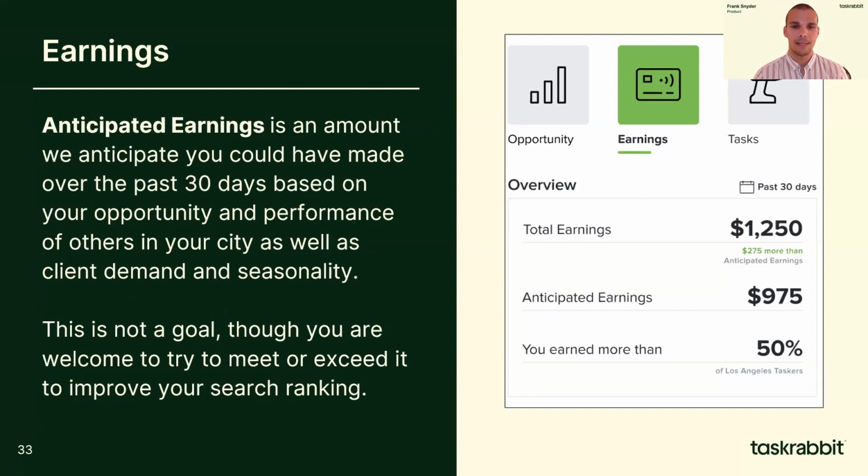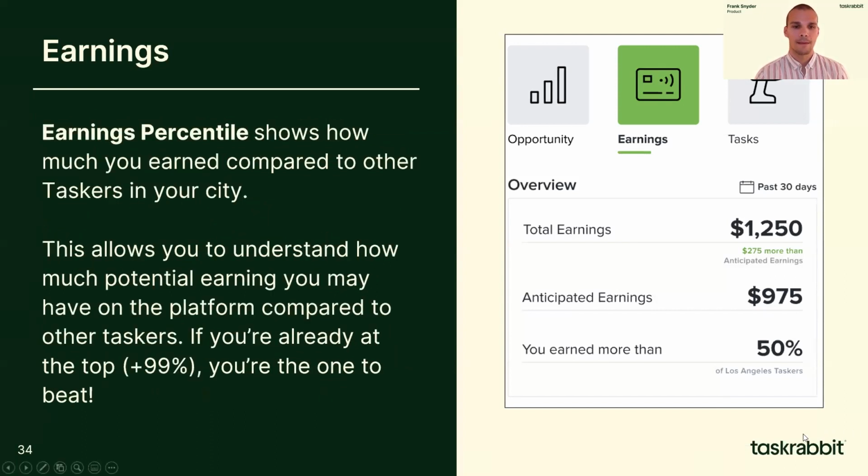This is the amount we anticipate you could have made over the past 30 days based on your opportunity and performance of others in your city. This is a backwards looking number and is not intended to act as a forecast. This number is not a goal either, though you are welcome to try to meet or exceed it to improve your search ranking.